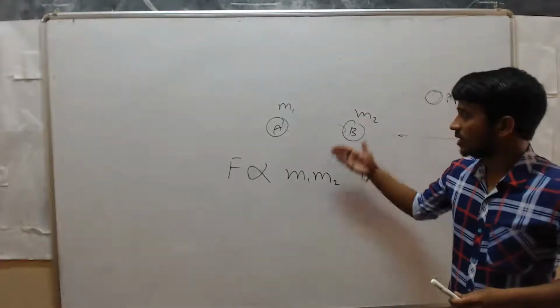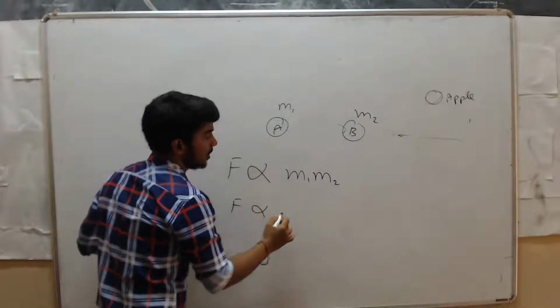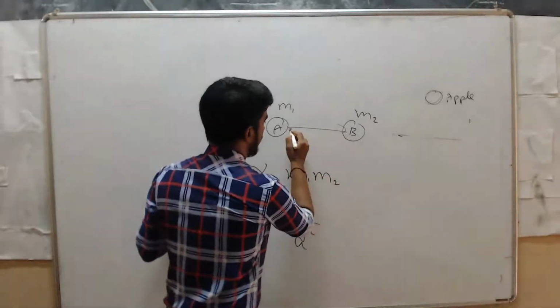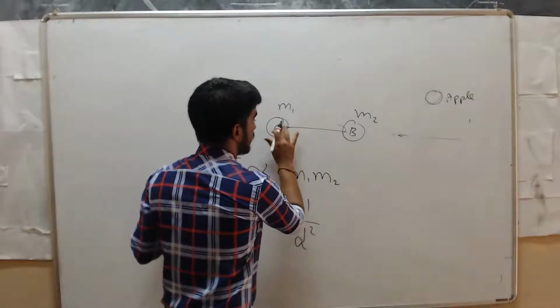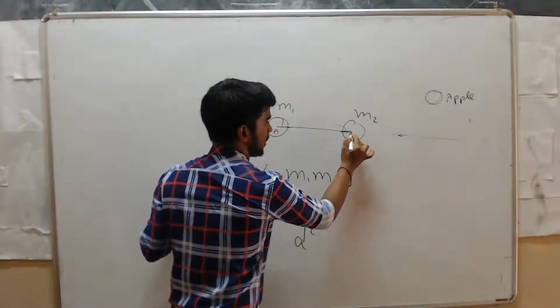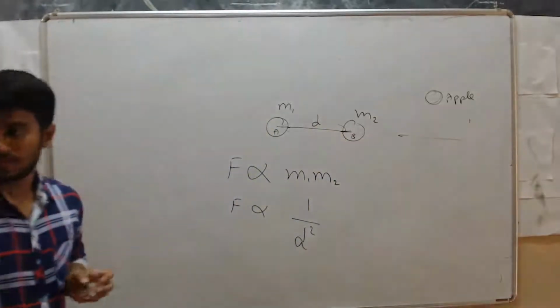Next one, this force of attraction is also inversely proportional to the square of the distance between them. I will take the distance from center to center. Here we should take the distance from the center of the objects. I will take that distance as d.